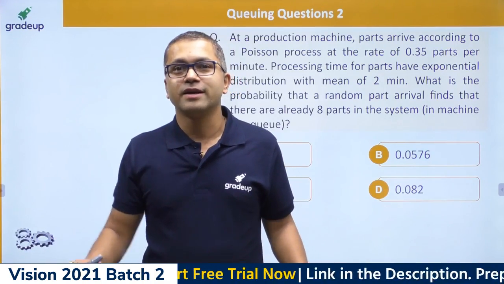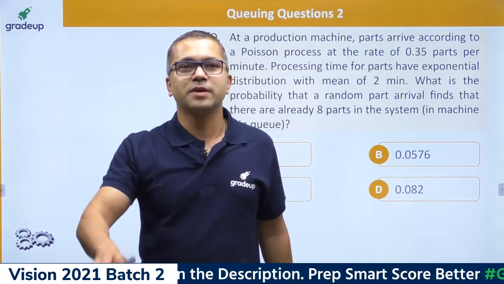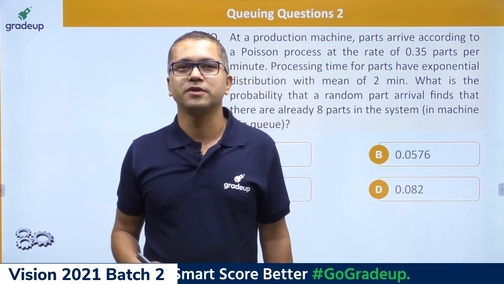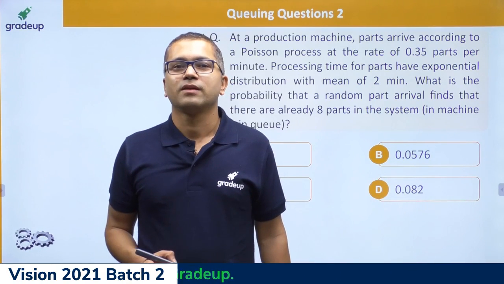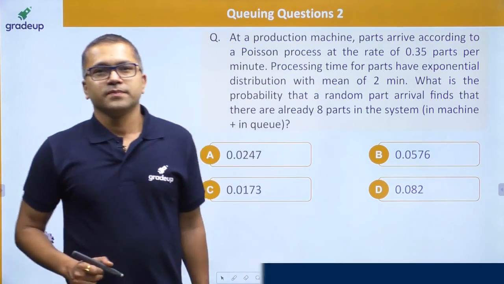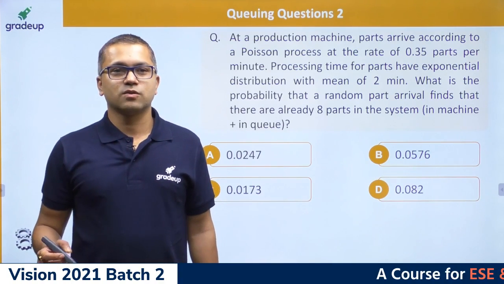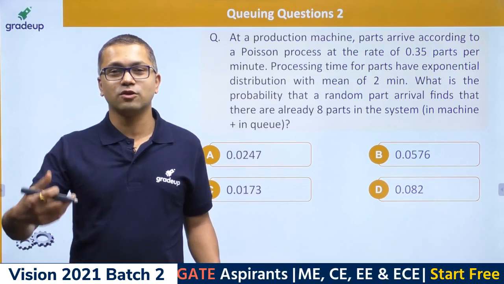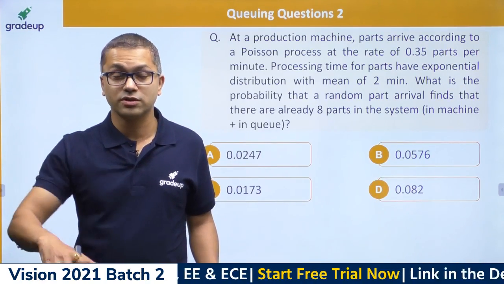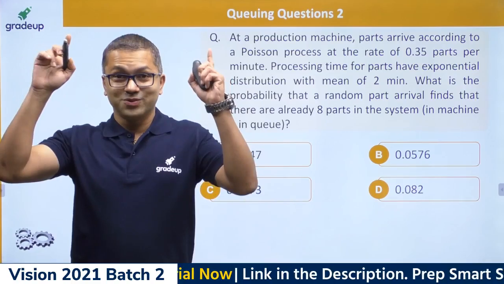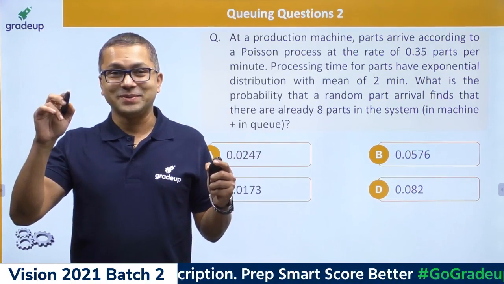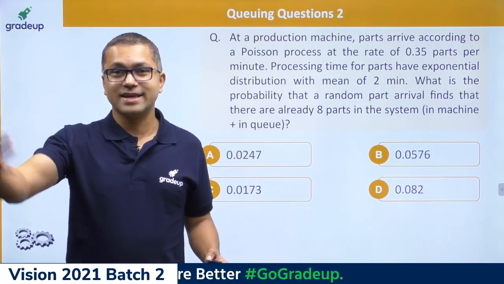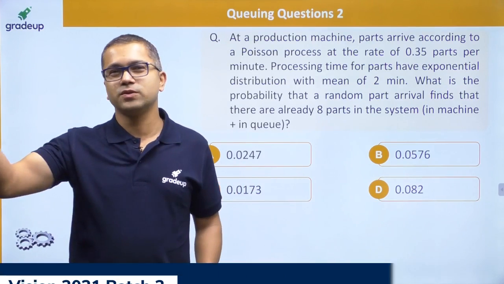How many of you have seen my previous videos in queuing? We are just going to discuss the questions of queuing. Otherwise, the theory has already been discussed. If you have not watched the theory, you can go back to the first day that I took queuing theory. I think that would be 2-3 days back.